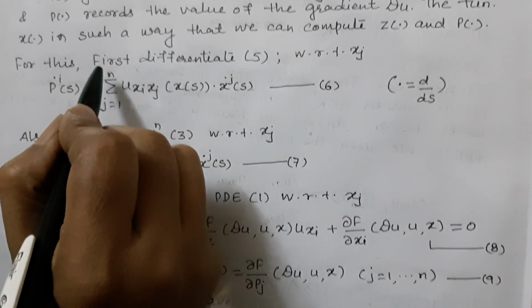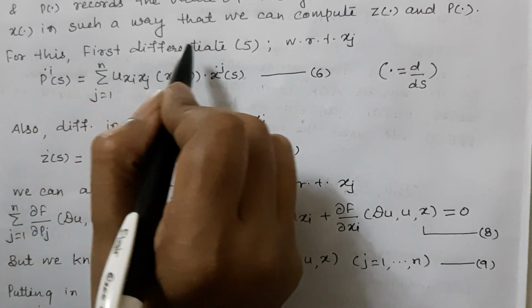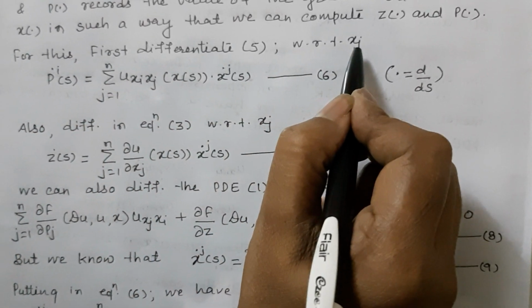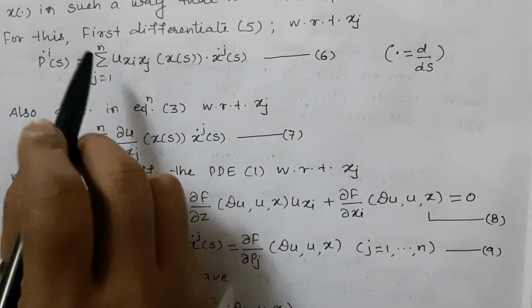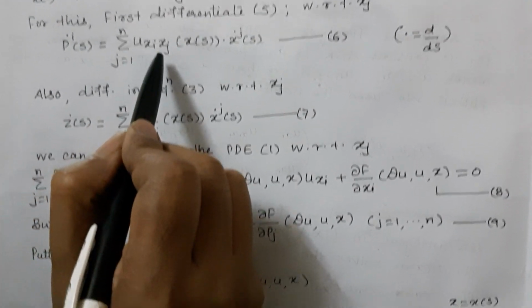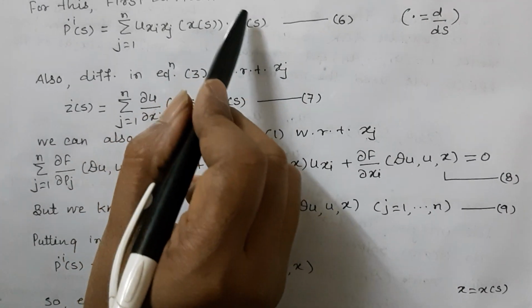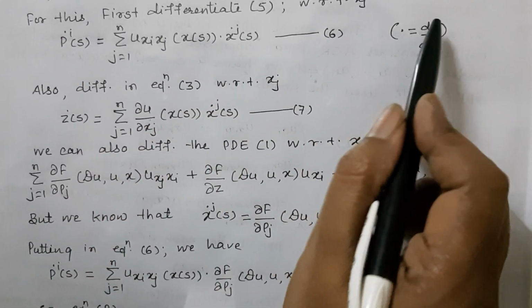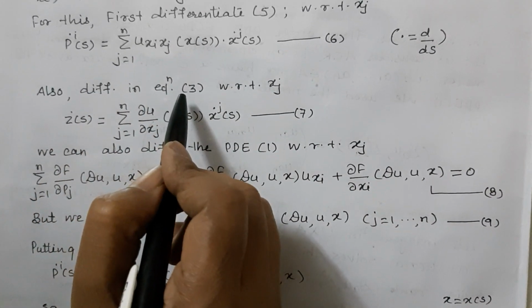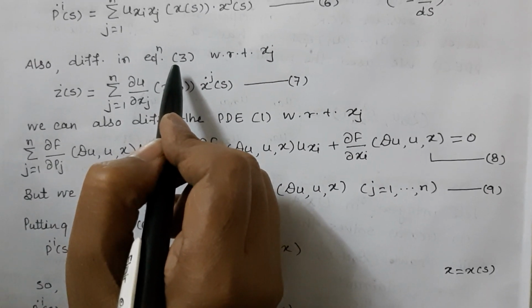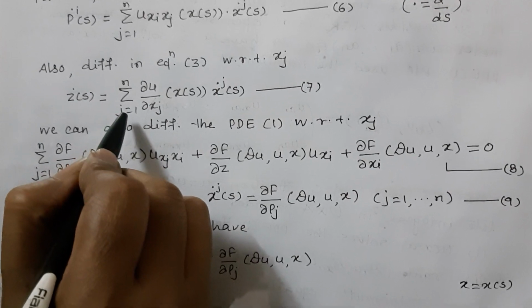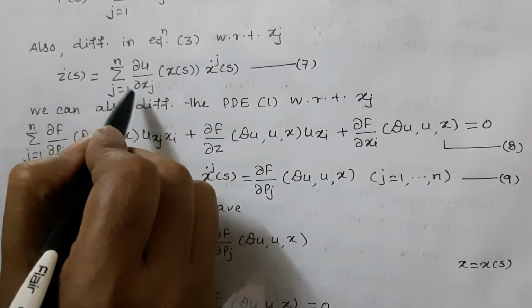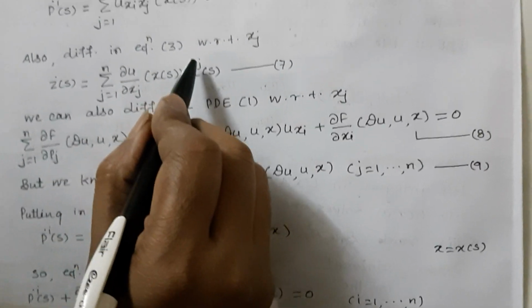For this, we first differentiate equation 5 with respect to s: p dot i is equal to summation j is equal to 1 to n u_xi xj(x(s)) x dot j(s), where dot is equal to d by ds. Again, differentiating equation 3 with respect to s, z dot(s) is equal to summation j is equal to 1 up to n ∂u/∂xj(x(s)) x dot j(s).